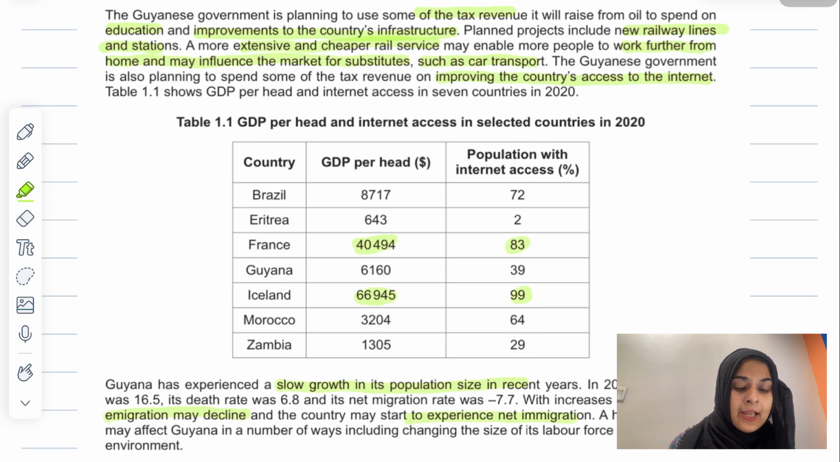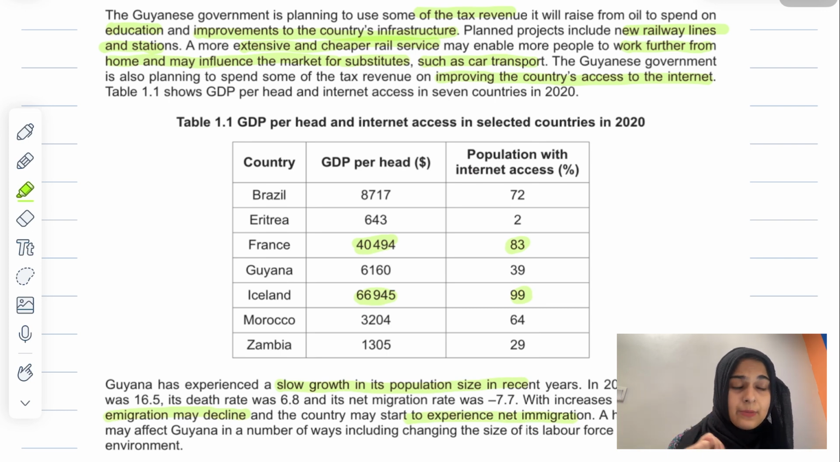Then they are saying Guyana has experienced a slow growth in its population size in recent years. In 2020, its birth rate was 16.5, its death rate was 6.8, and its net migration rate was -7.7. With increases in oil production, emigration may decline, and the country may start to experience net immigration.